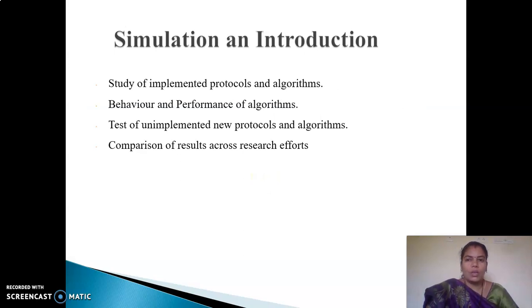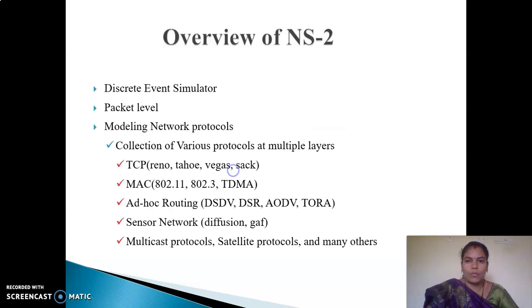Simulation. We should understand that simulation is the study of implemented protocols and algorithms and how they are behaving and performing, that is, the behavior and performance of algorithms. The third one is testing of unimplemented new protocols and algorithms. And the final one is the comparison of results across various research platforms.